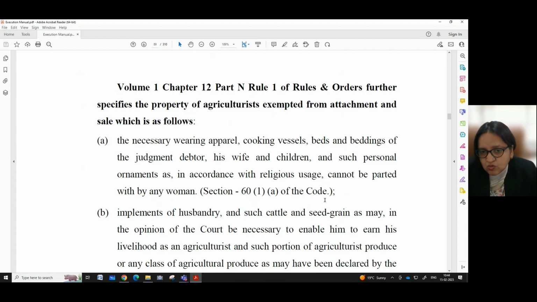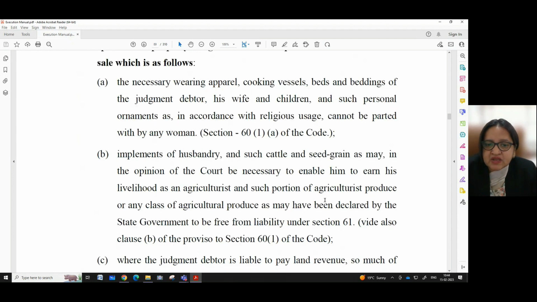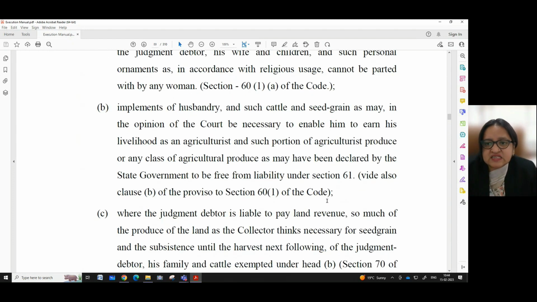Section 60, subsection 1, clause A of the code: implements of husbandry and such cattle and seed grain as may, in the opinion of the court, be necessary to enable him to earn his livelihood as an agriculturist, and such portion of agricultural produce or any class of agricultural produce as may have been declared by the state government to be free from liability under section 61.